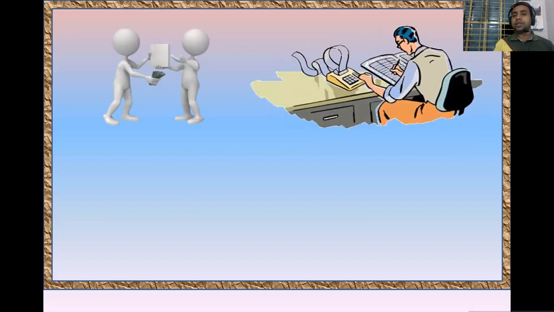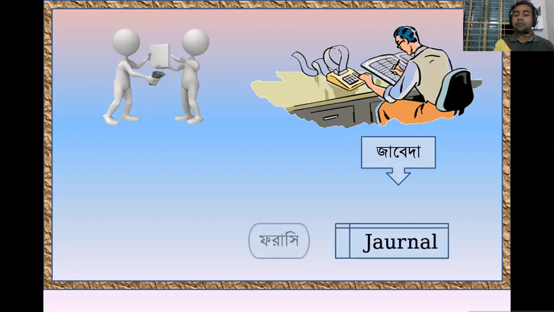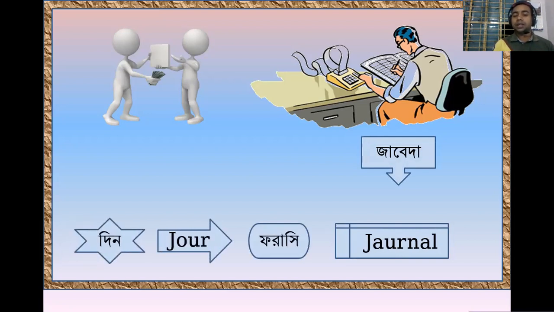In another picture in front of you, the transaction is being recorded in the books of primary. So it is called a journal. The word journal has come from the French word jour. It means day.